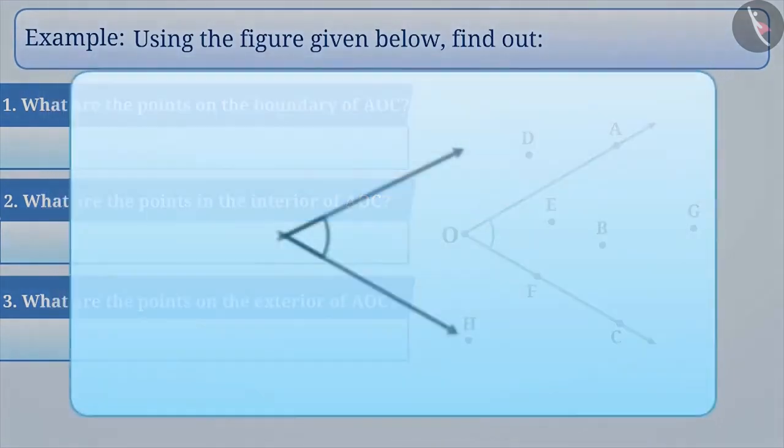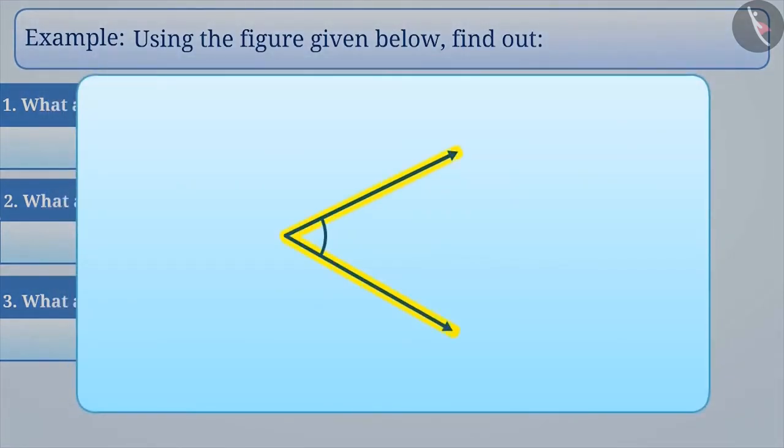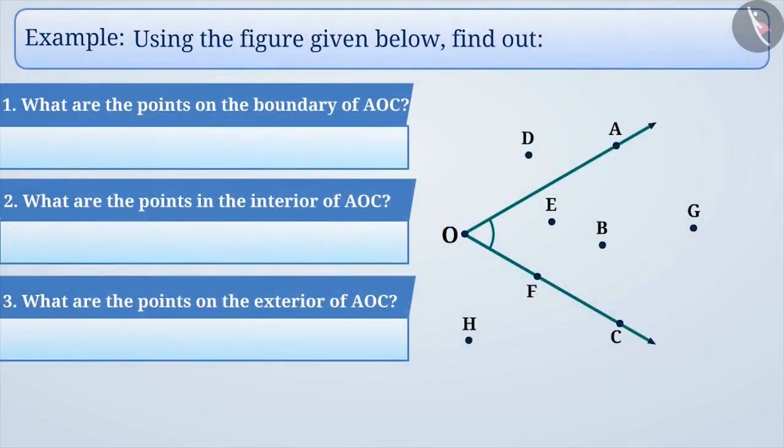In the previous video, we learned that the part formed by the arms or sides of the angle is called the boundary. The part inside the boundary of the angle is called the interior of the angle, and the part outside the boundary of the angle is called the exterior of the angle. Let me solve the given questions based on this understanding. As you can see, the given figure has point A, point O, point F, and point C on the sides of the angle. So, we can say that all these points are at the boundary of the angle.